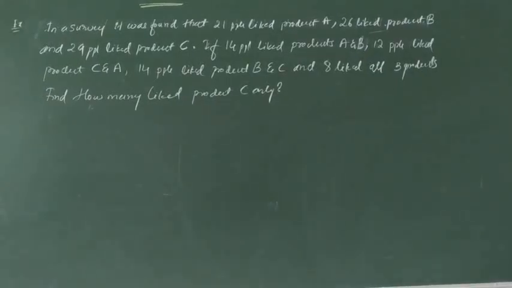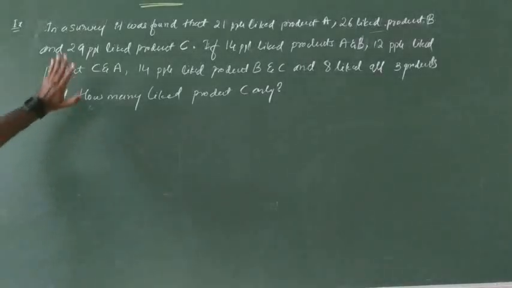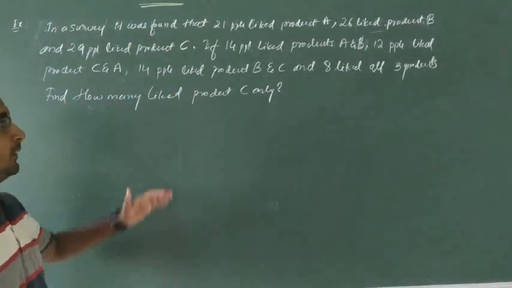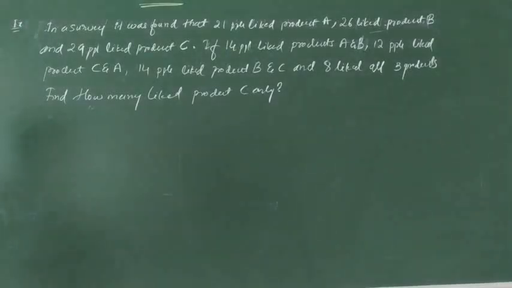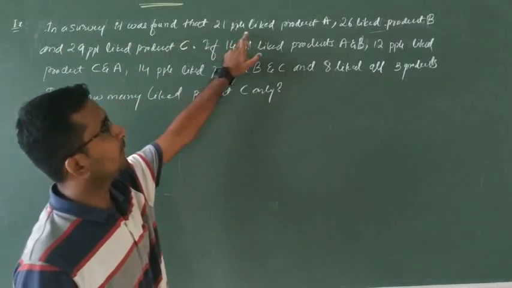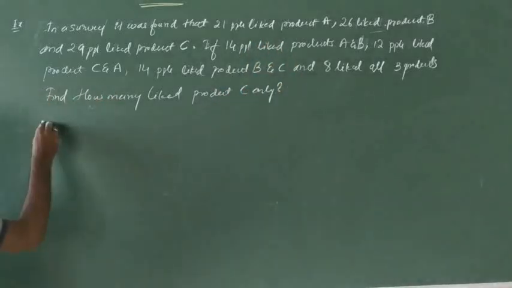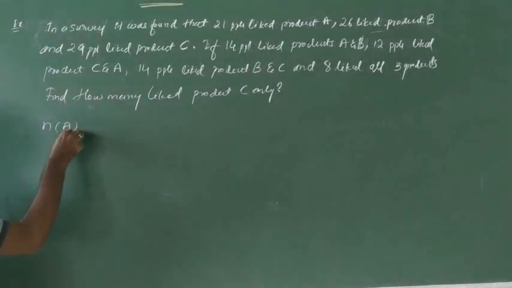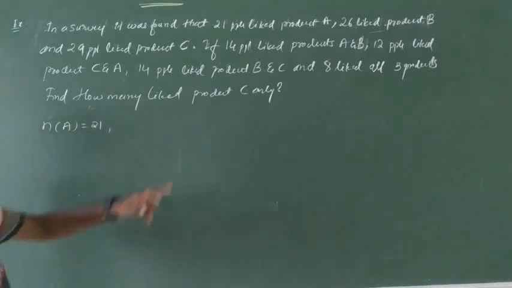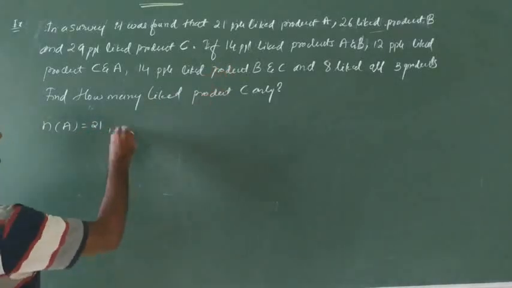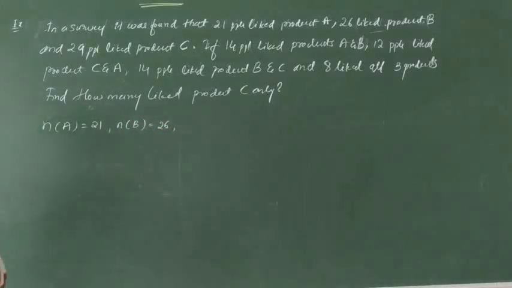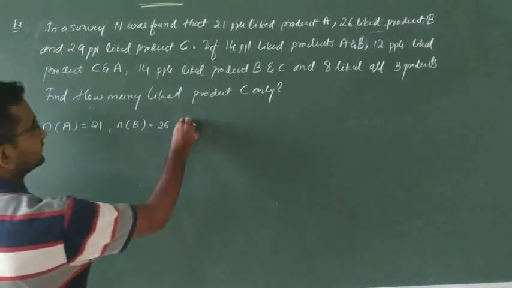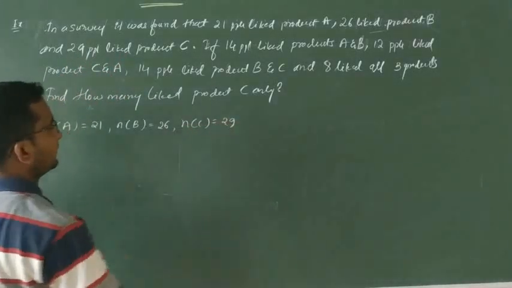In miscellaneous example number 16 that I have told you to solve, but I will solve this one. In this example, I will give two more examples as homework. Here, in a survey, it was found that 21 people like product A, 26 like product B, and 29 people like product C.